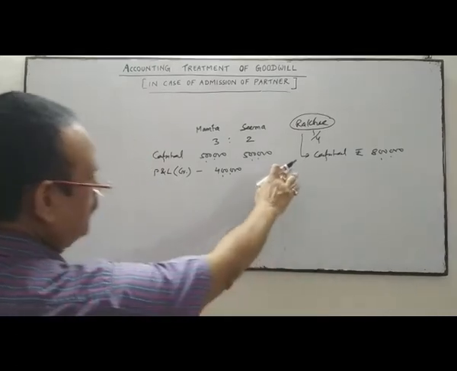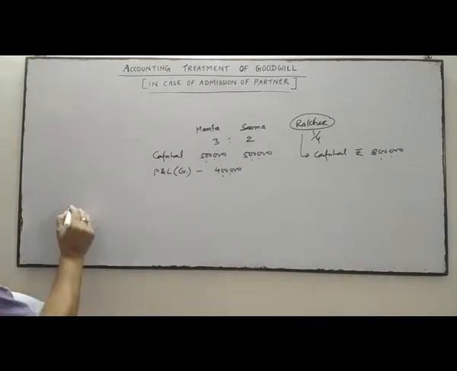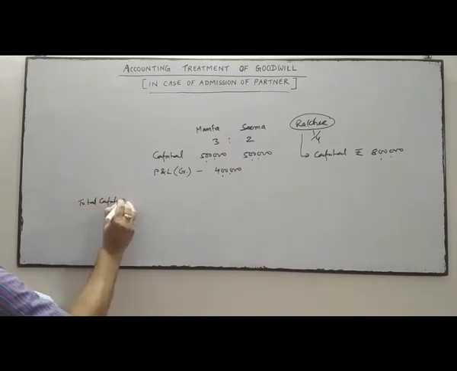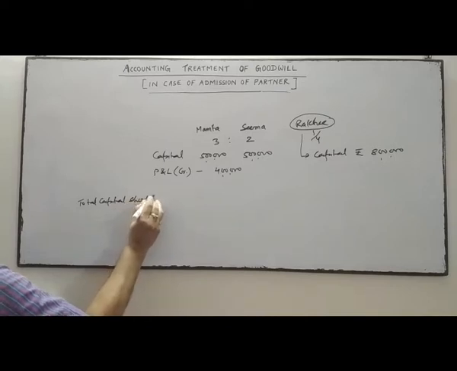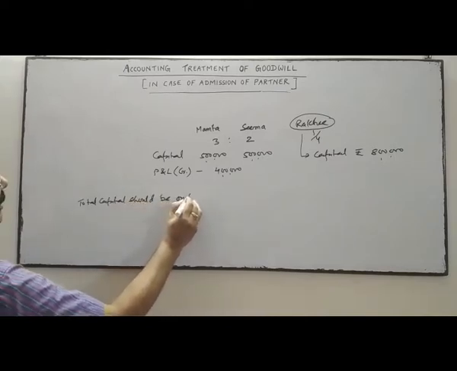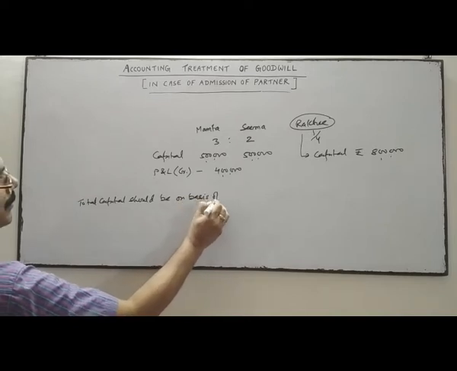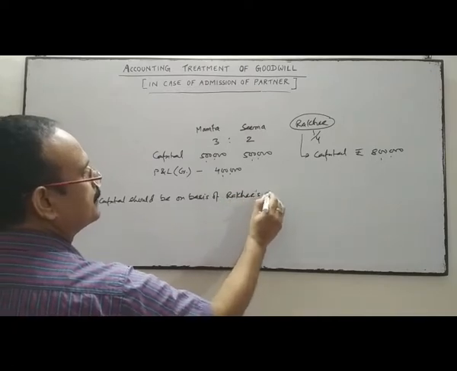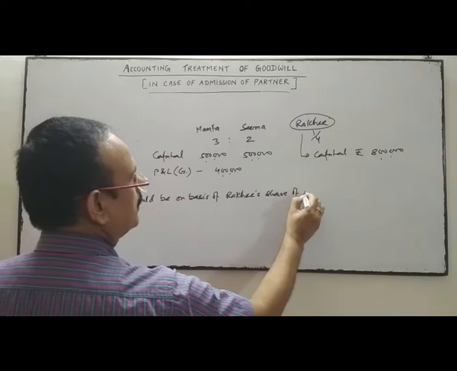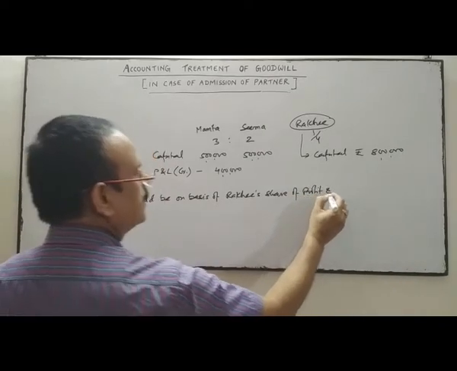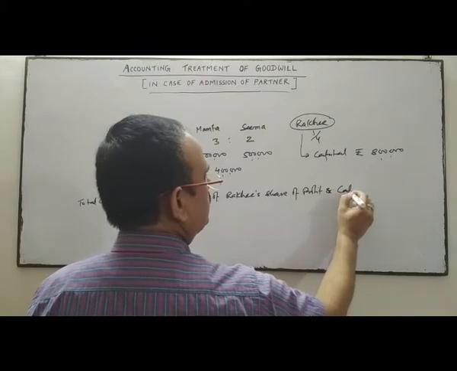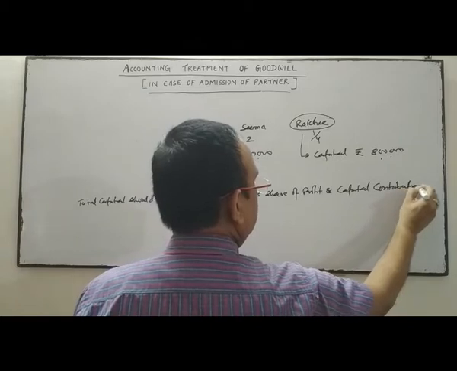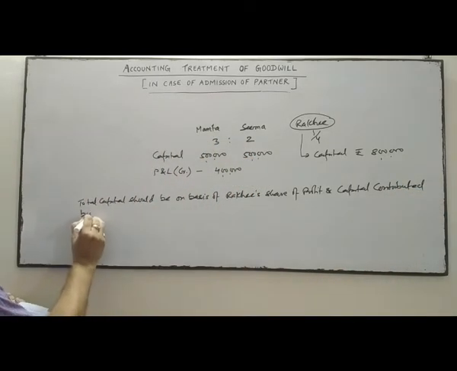So we'll find out first the total capital should be on the basis of Rakhi's share of profit and capital contributed by her.